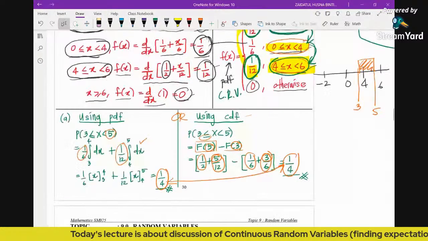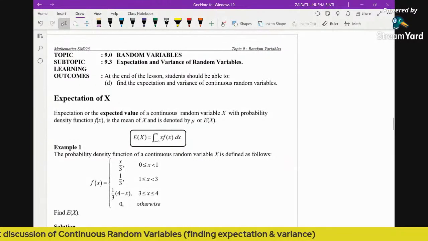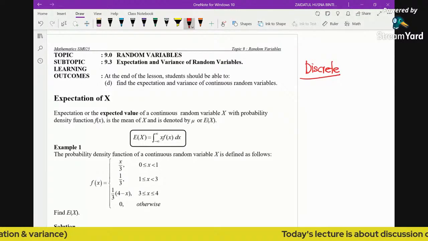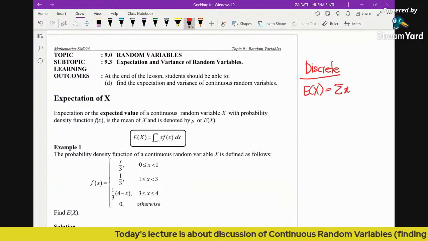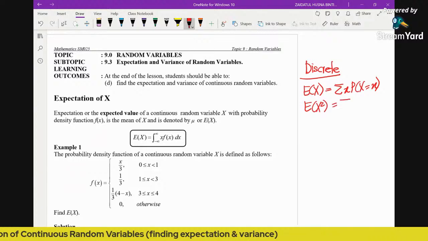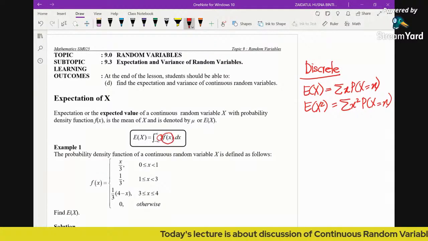Next, we are going to find expectation and variance. For discrete, expectation and variance are about sums. Expectation is about finding the sum of x times its PDF. Likewise, the expectation of x squared is the sum of x squared times its PDF. But now, because this is continuous, it is about the integration of x times its PDF. So you just need to integrate.